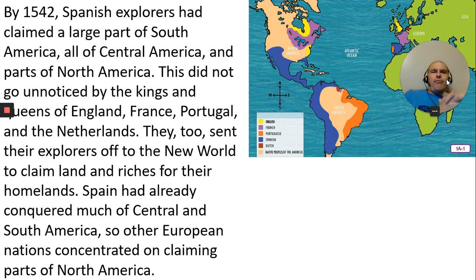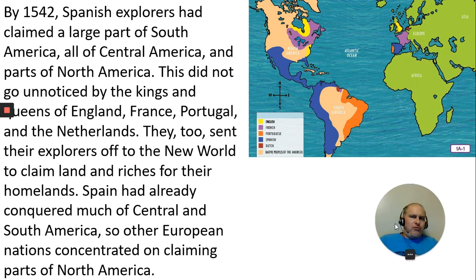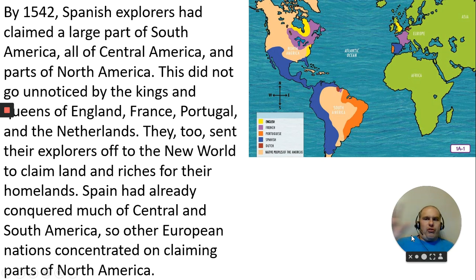Okay. By 1542, Spanish explorers had claimed a large part of South America, all of Central America, and parts of North America. As you can see on this map, if you look down here at the key, the English had this little area here. The French are this purple, so right here, and of course France. The Portuguese on the South American side, Spanish and Dutch and native peoples of the world are everywhere else here. Basically all over here too.